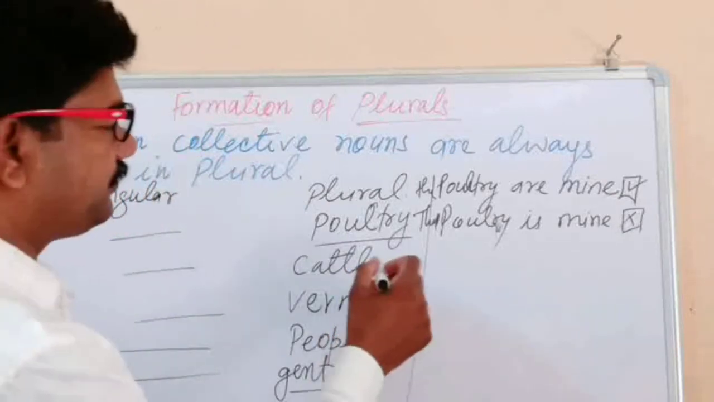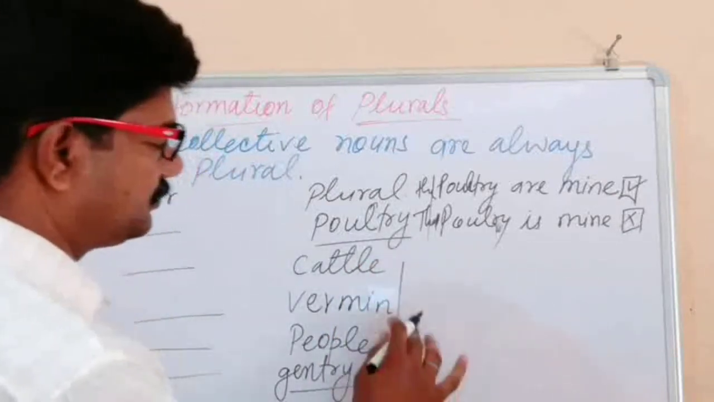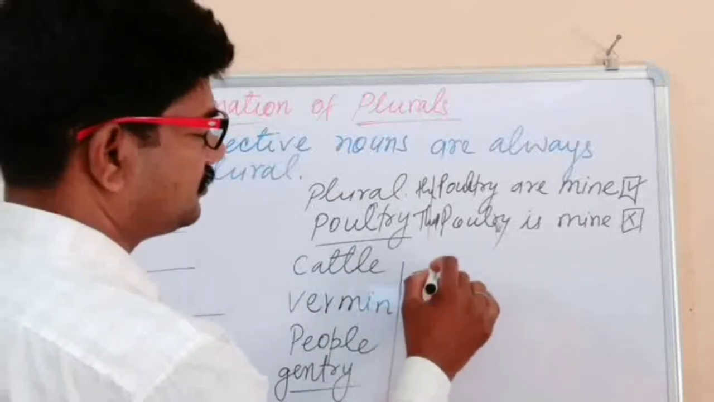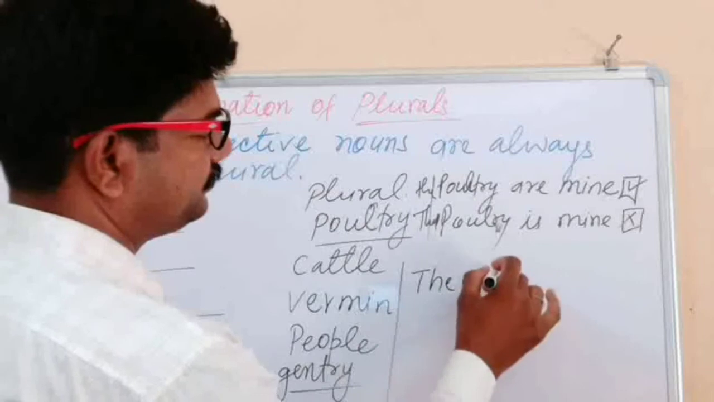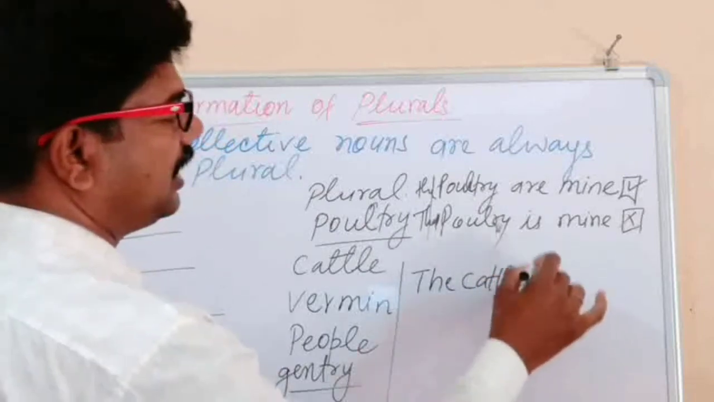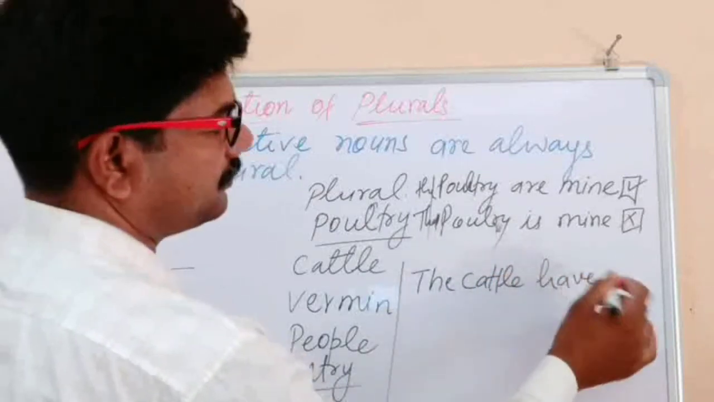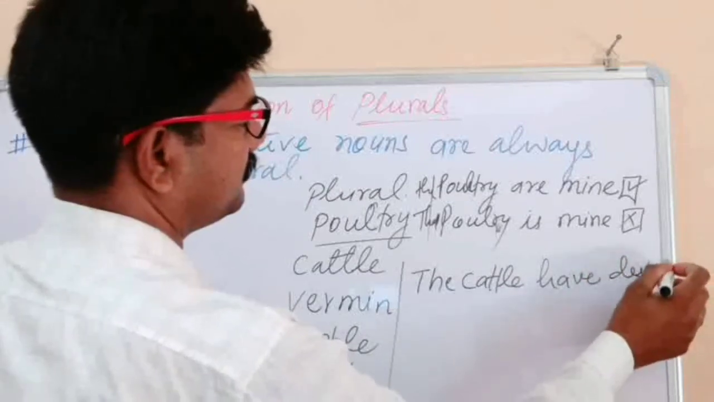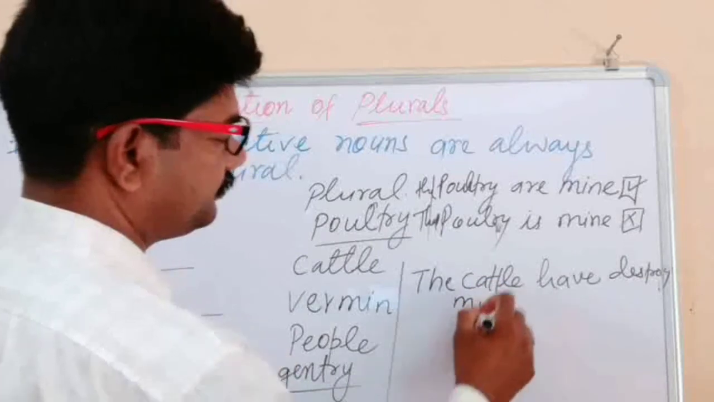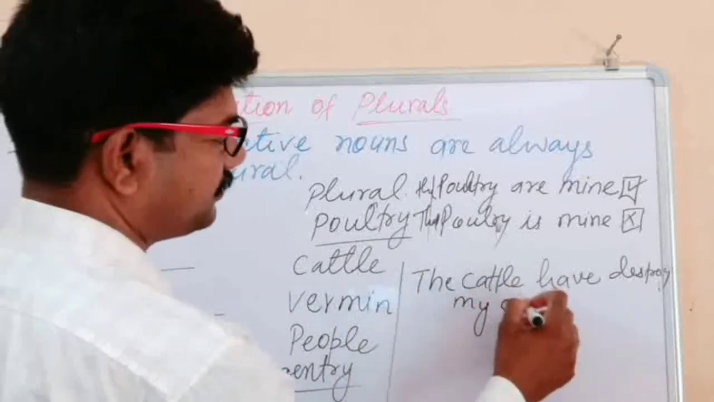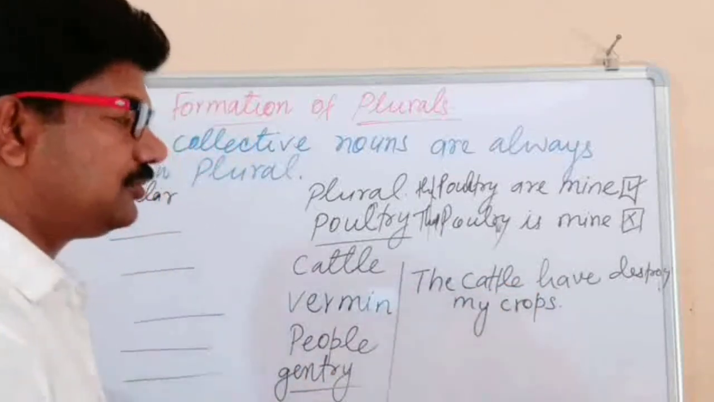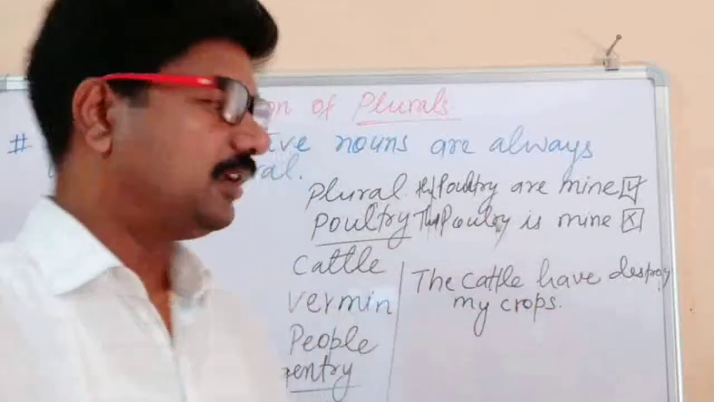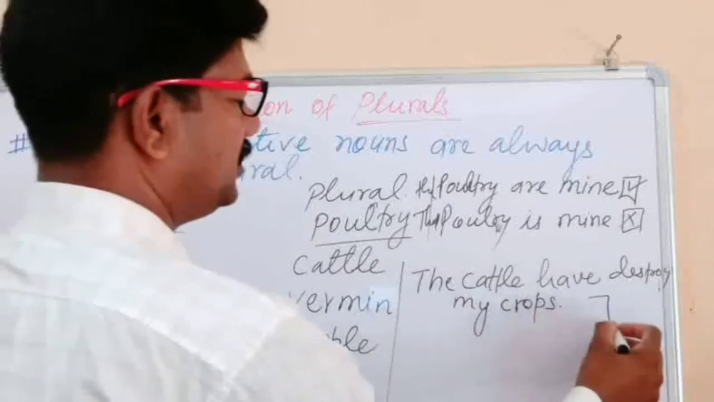The next word, cattle. The cattle have destroyed my crops. We cannot write it in this way: